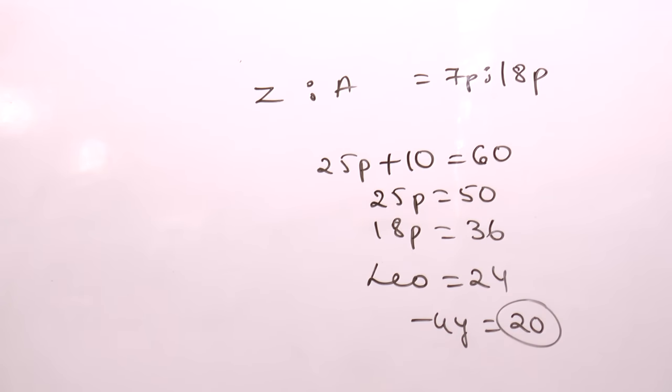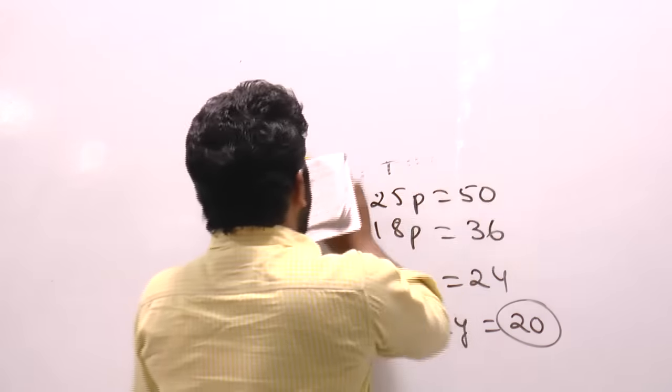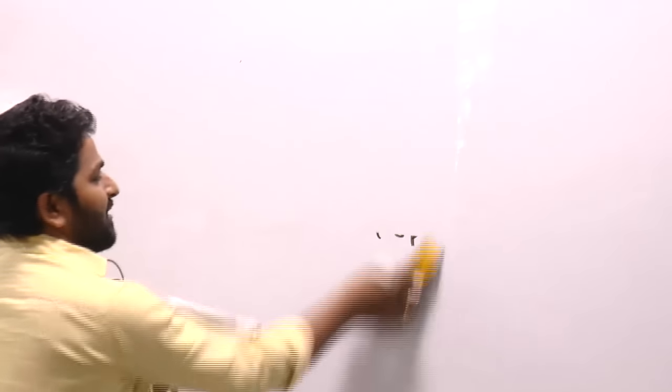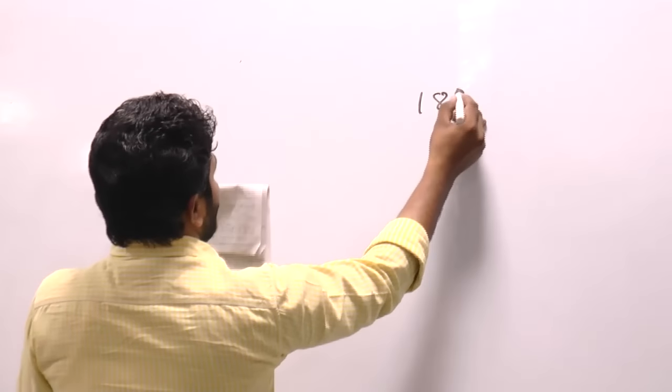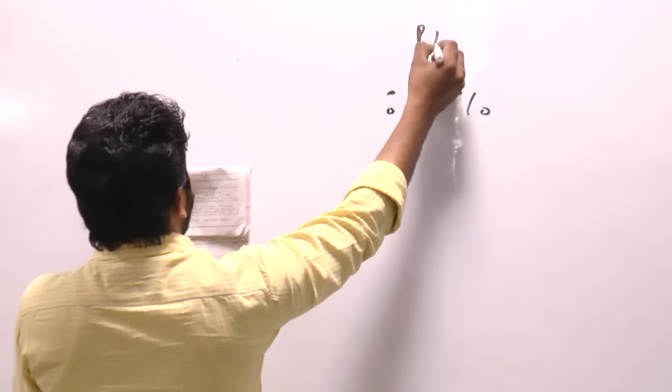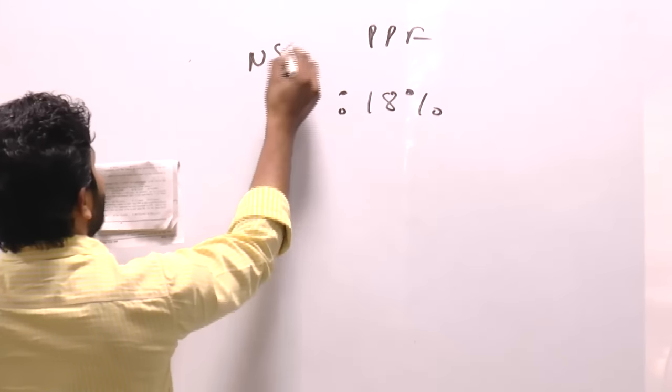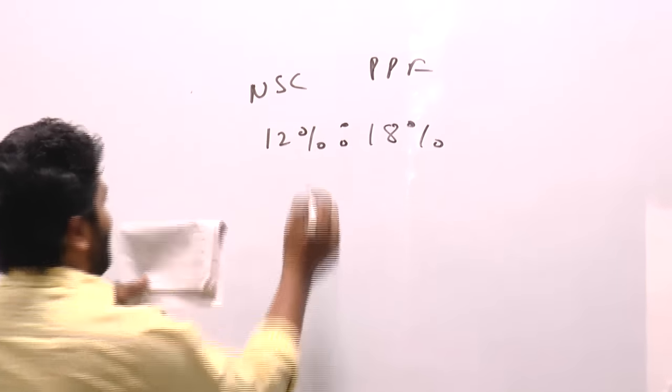A man invests 30% of his monthly salary in NSC and PPF in the respective ratio 2:3. He gave his wife half of the amount he had invested in PPF. So 30% is divided into 5 parts. Each part occupies 6. In PPF, he invested 3 parts, that is going to be 18%. In NSC he invested 2 parts, which is equal to 12%.